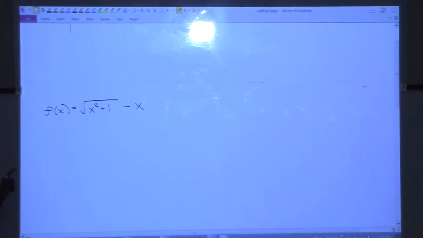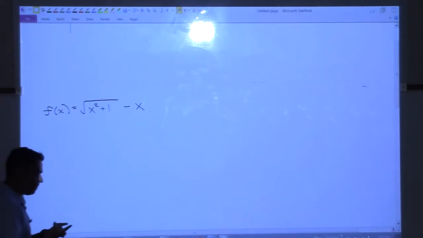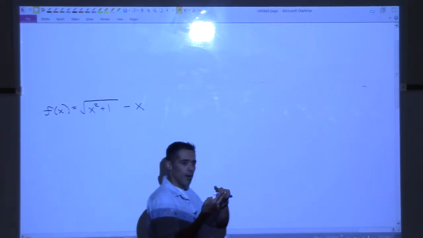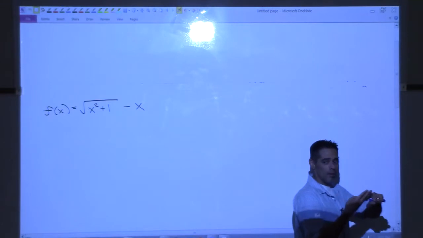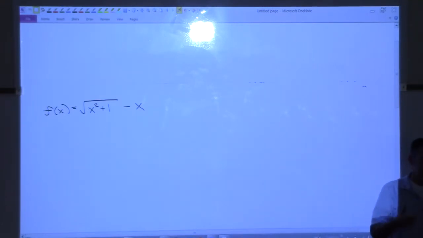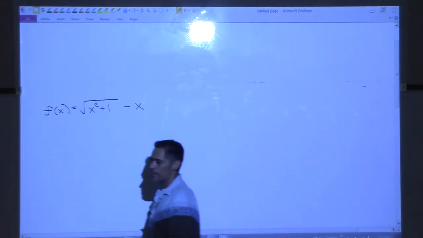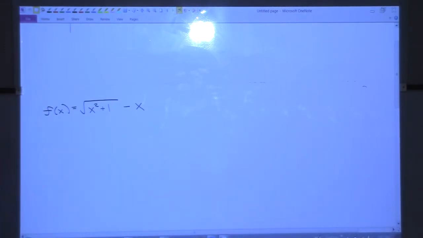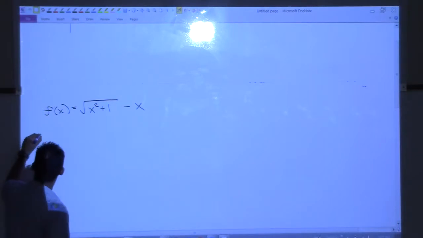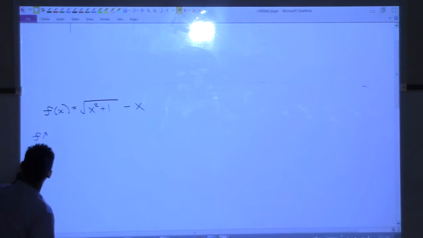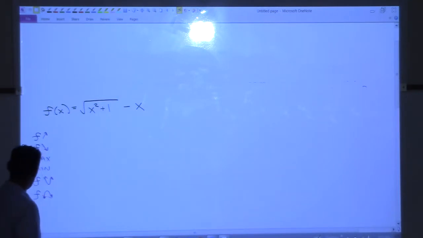Here's what we want to do with this. We want to know where it's increasing, where it's decreasing, local max, local min, concave up, concave down, inflection points. All of it, all right? So if we want to know all that, we want to know where the function's going up, where the function's going down, max, min, concave up, concave down, and we want to know inflection points, IP for inflection points.